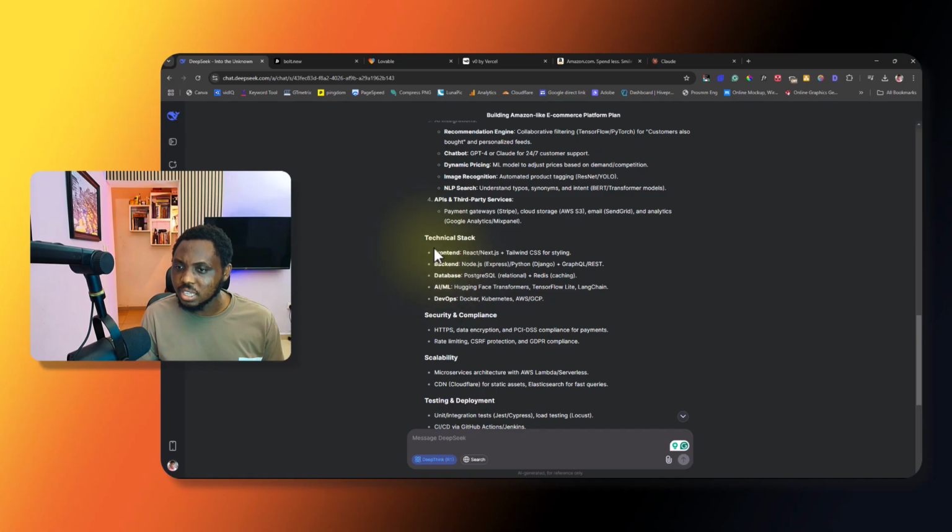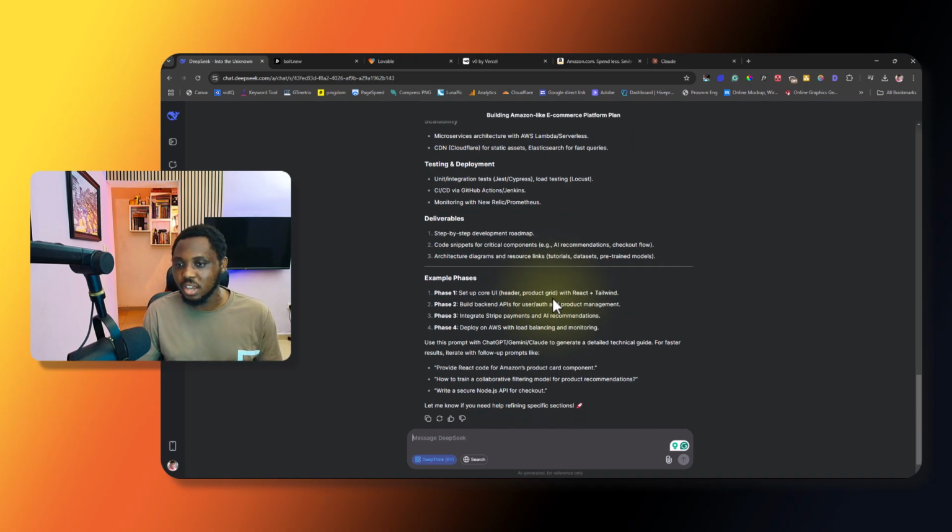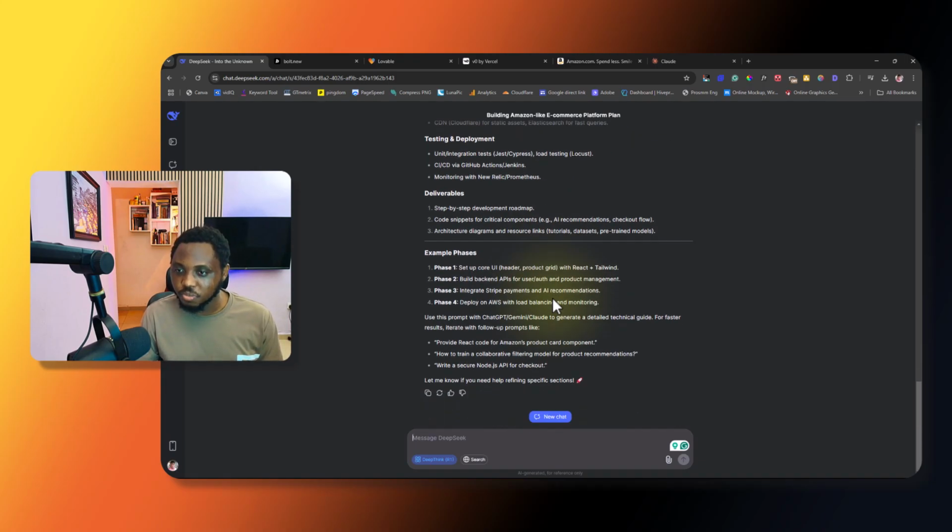Then the technical stack, front end, React or Next.js, plus this is what an average user will never understand. That's it. You will never know where you need to use this or use that, or backend, use Node.js, database. You can see all of these things. DevOps, you can see what's required, security and compliance, HTTPS, data encryption, and a lot of things here. This is beautiful. So this is a very, very detailed prompt.